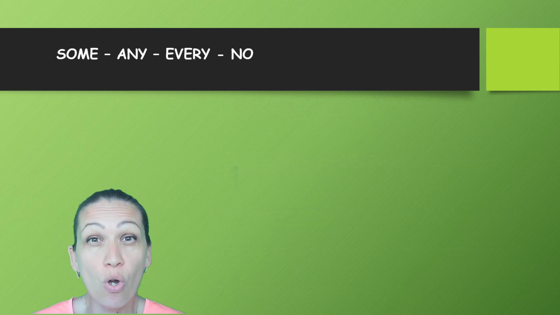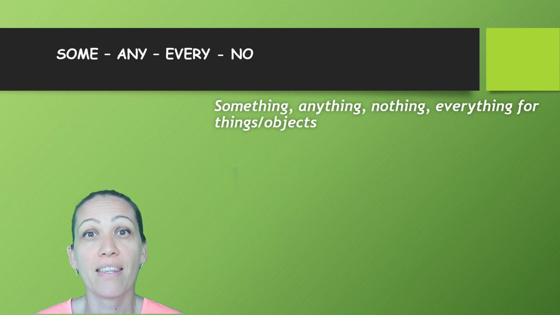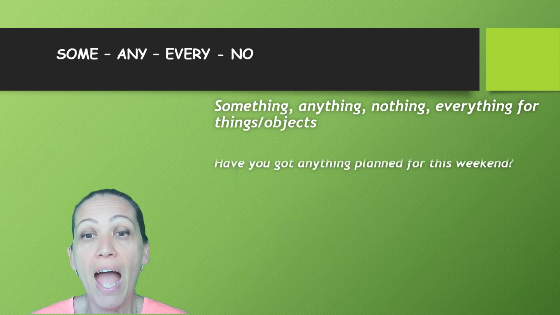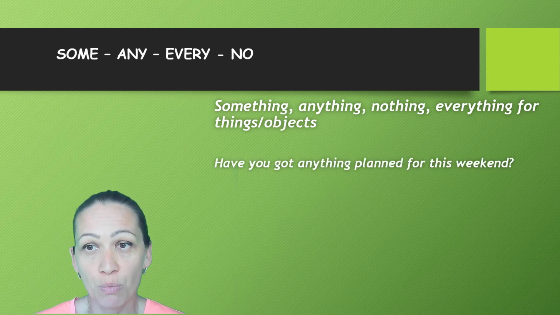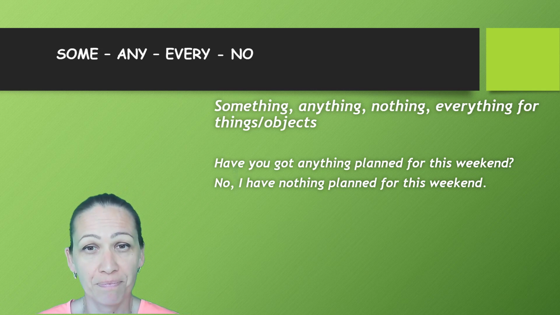When we are talking about objects or things, we will use something, anything, everything, or nothing. For example, have you got anything planned for this weekend? No, I have nothing planned for this weekend.